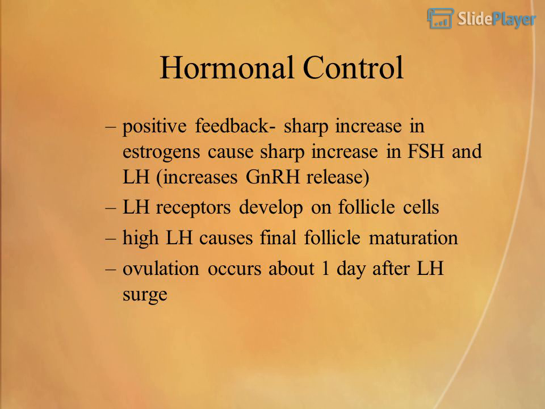Hormonal control. Positive feedback. A sharp increase in estrogens causes a sharp increase in FSH and LH and increases GnRH release. LH receptors develop on follicle cells. High LH causes final follicle maturation. Ovulation occurs about 1 day after the LH surge.